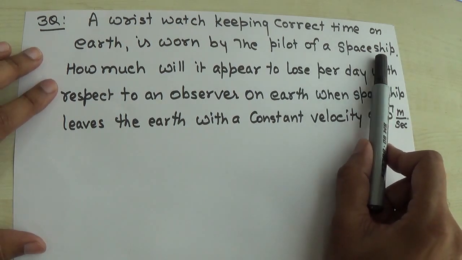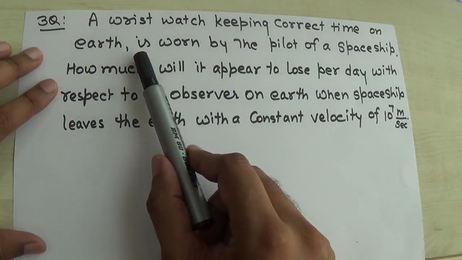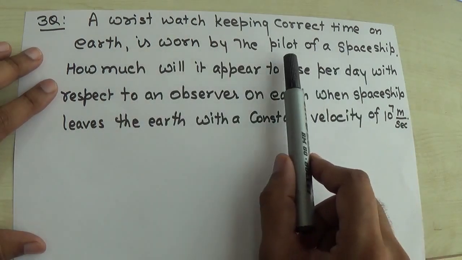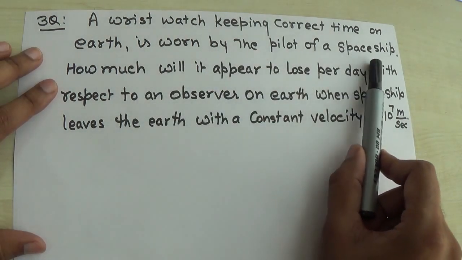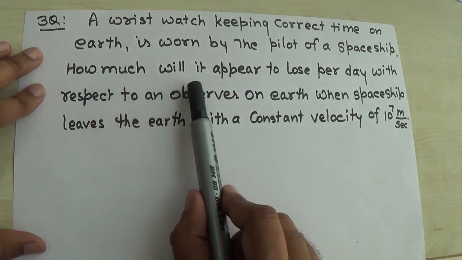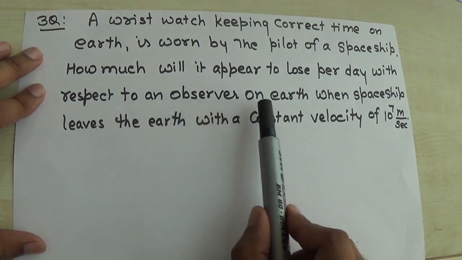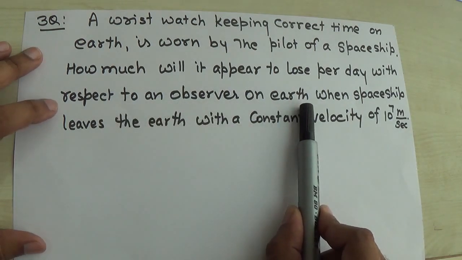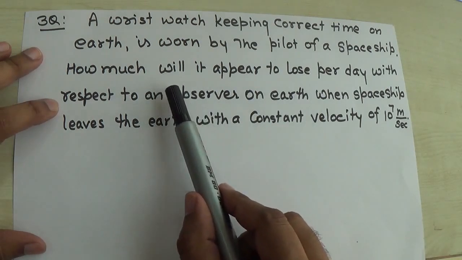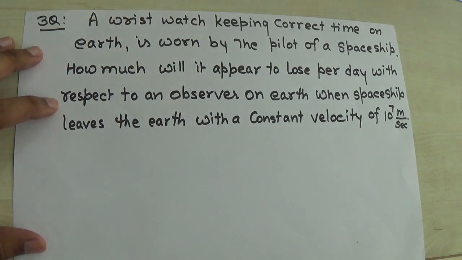So the wristwatch is basically fixed on the earth and worn by the pilot in a spacecraft. How much will it appear to lose per day with respect to an observer on earth? In this question what they are asking is that it will run slow according to the observer who is on the surface of earth, that is in the rest frame, as compared to the moving frame.